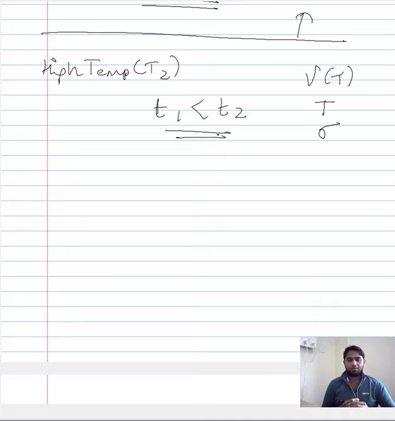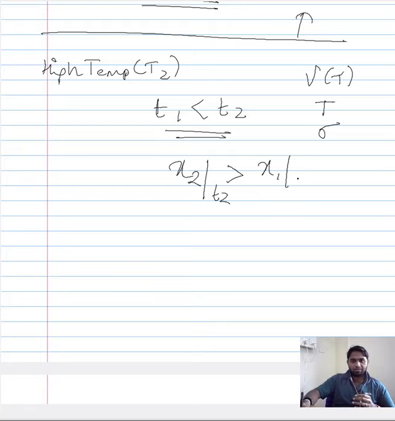Now when you vary the time, you see similar behavior: x2, the distance covered by a dislocation at time t2, will be greater than x1, the distance covered by the dislocation during the duration t1. So what we have ultimately seen is, with increase in time, the distance covered by the dislocation also increases.